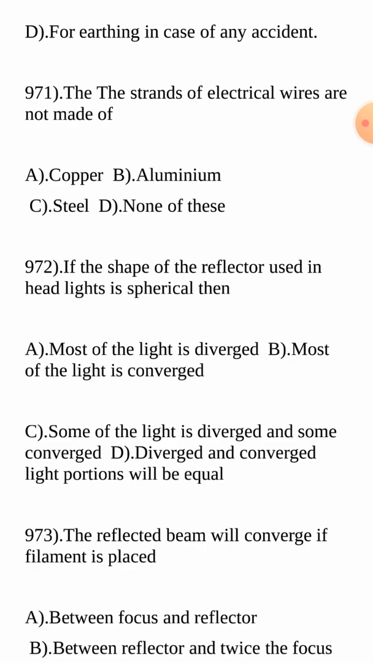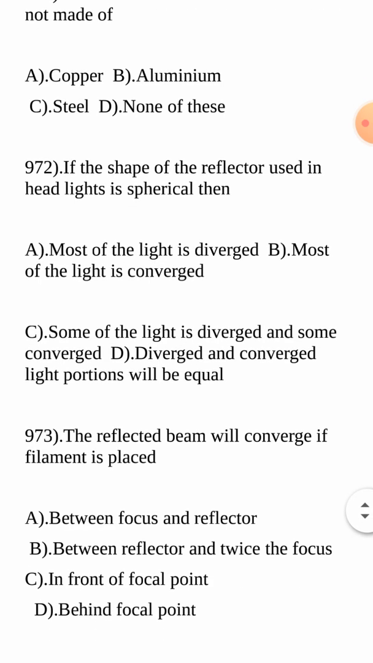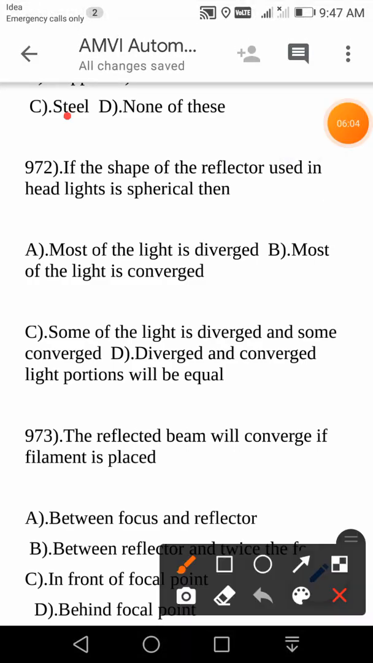That is the question. Now, the strands of electrical wires are not made of: is it copper, or aluminum, or steel, or none of these? Actually, here the strands of electrical wires are not made of, let me check, steel. Steel is not the material for strands of electrical wires, right? So the answer is C. Let us mark the answer C.